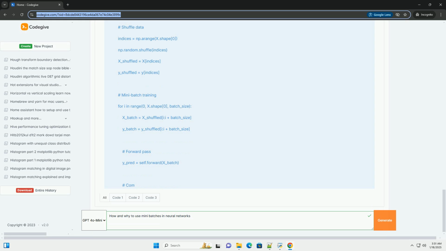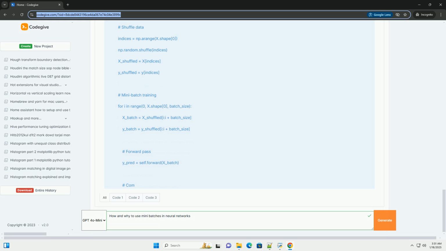Let's implement mini-batch gradient descent in a simple neural network using Python with NumPy. Step 1. Create a simple neural network from scratch. We will create a simple feed-forward neural network and implement mini-batch gradient descent. Explanation of the code. 1. Initialization. We initialize weights for the input to hidden layer, W1, and hidden to output layer, W2. The weights are initialized to small random values.